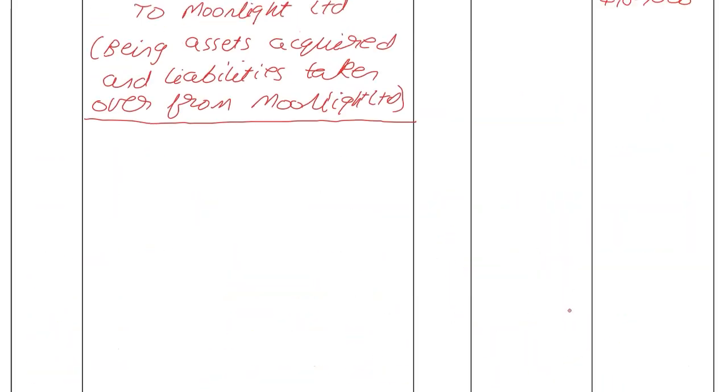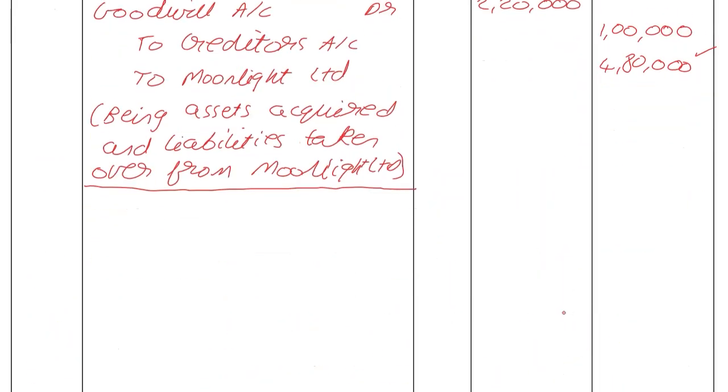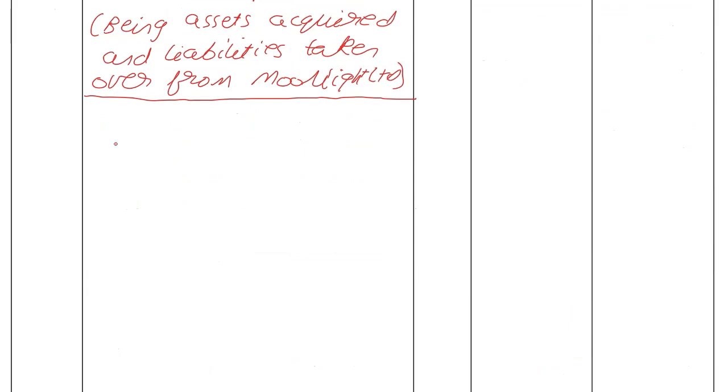I am settling the purchase consideration. I'm giving Moonlight something, so debit the receiver. Moonlight is getting debentures. Then we are giving these debentures at a discount.